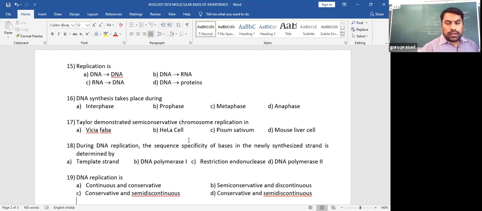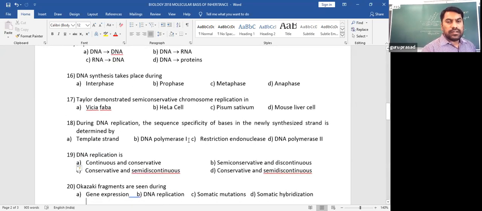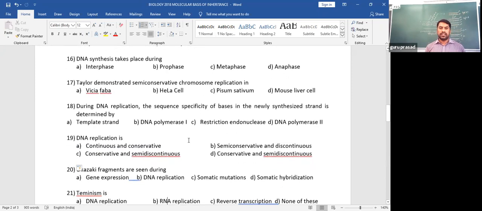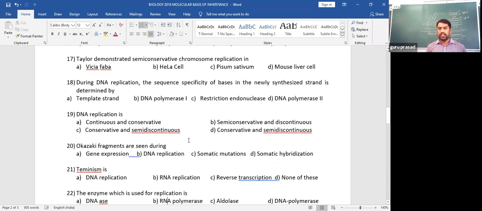DNA replication, as we already know, is semi-conservative first of all. Options like continuous and discontinuous have been given here. DNA replication is semi-conservative and discontinuous, because it continues only in one strand, while in the other strand it is discontinuous, the lagging strand. The discontinuous fragments of DNA are called Okazaki fragments. Later on, these fragments are joined. That's why it is called semi-conservative and discontinuous.